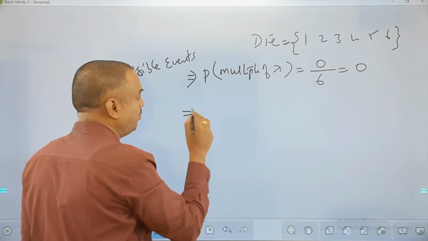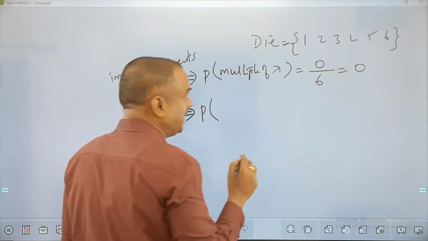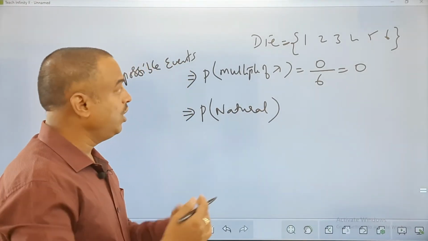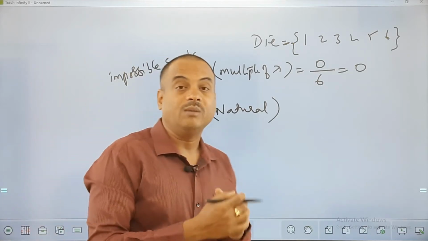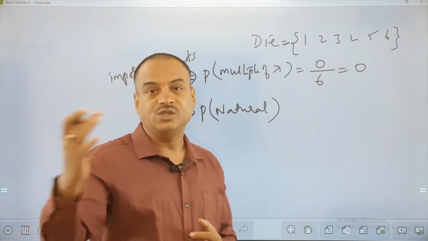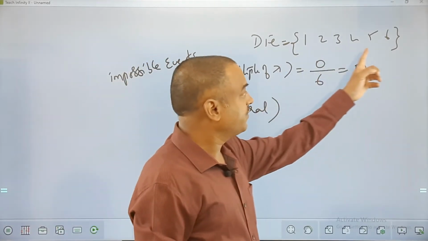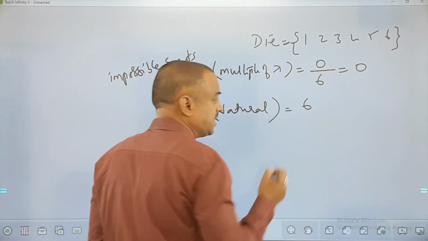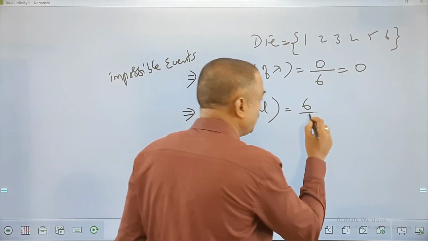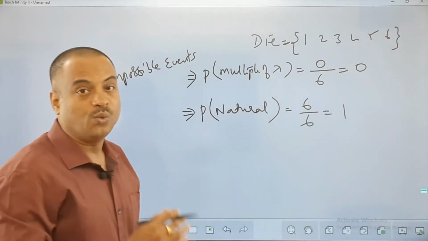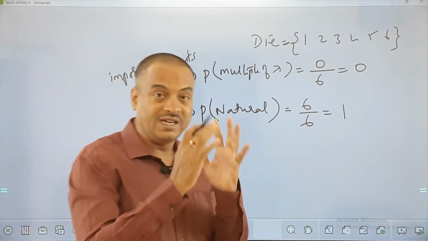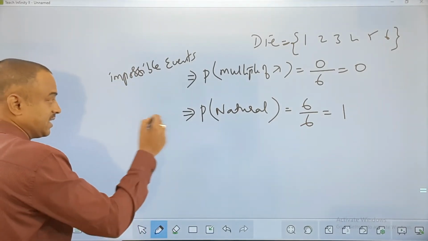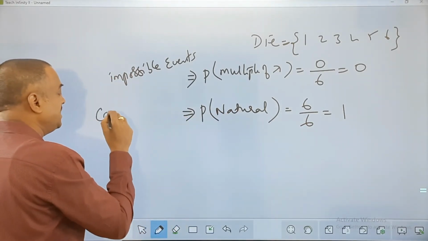And now let us have one more here. Probability of getting a natural number. And you all know the definition of natural number: the numbers which are used for counting purpose, like 1, 2, 3, 4, like that. Now if you observe, can I say all these numbers are natural numbers? Yes. So how many are in favor, friends? 6 out of 6 are natural numbers. So 6 out of 6 is what I write, and my answer here is 1. And there you see, it is definitely happening. Natural number is definitely happening. In that case, it is said to be 1. So this kind of events are said to be certain events.